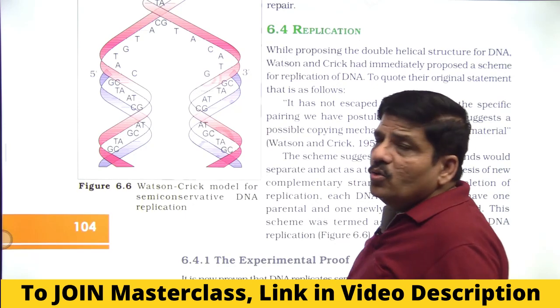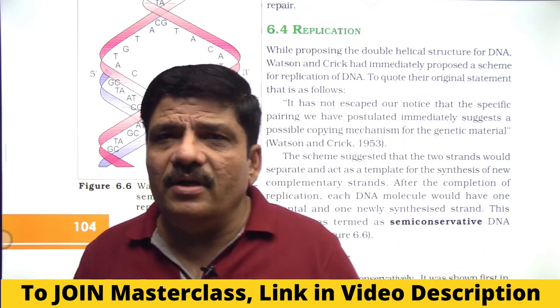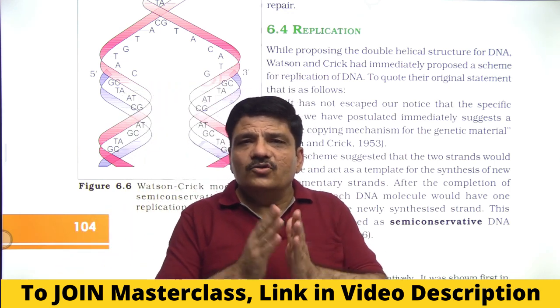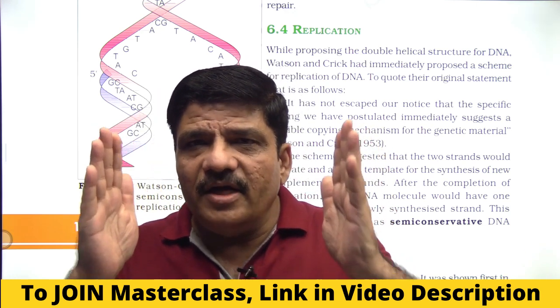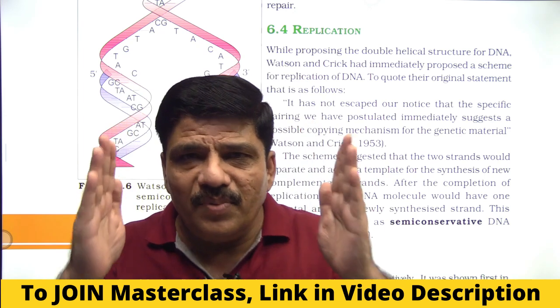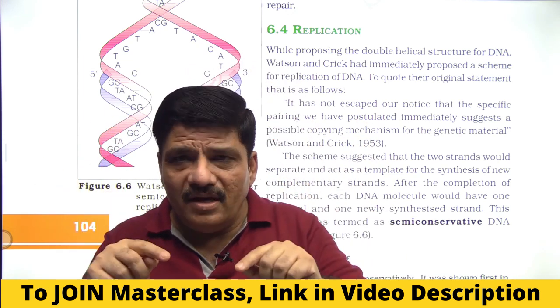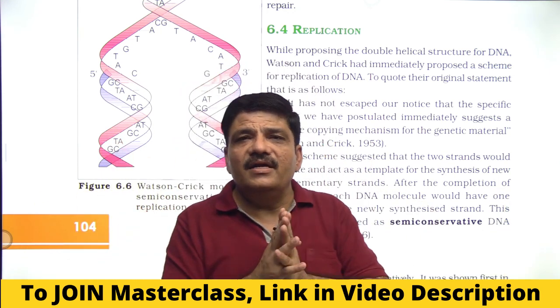Now, replication of DNA. The beauty of the Watson and Crick model was that the complementary base pairing immediately told them how the DNA is going to replicate. So when the DNA replicates, the two strands will get separated. Both strands will act as template and they will be replicated in their entirety, keeping in mind two principles. One is complementary base pairing and the second is the anti-parallel nature.